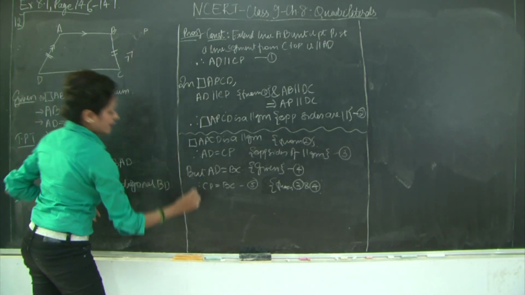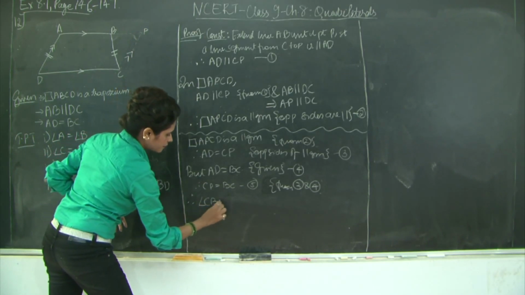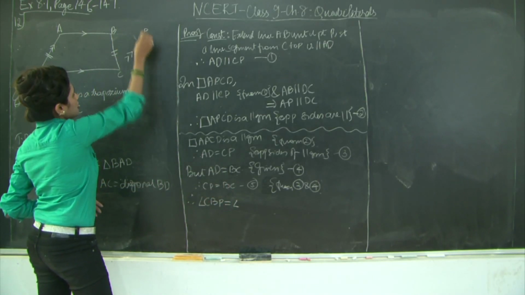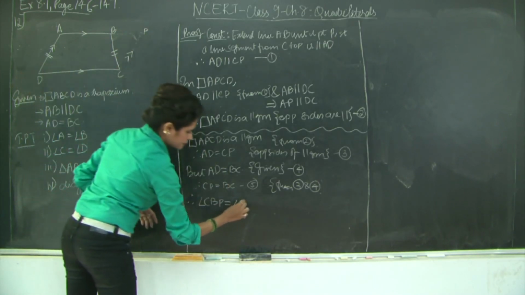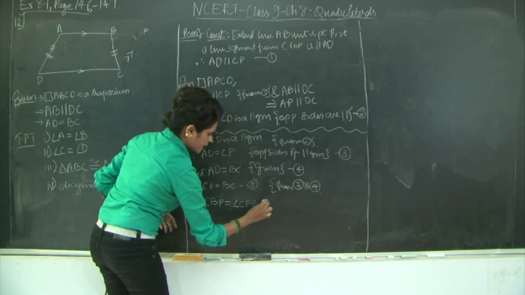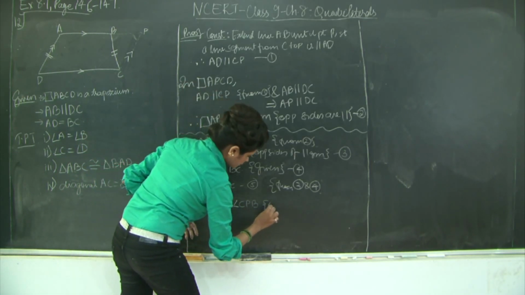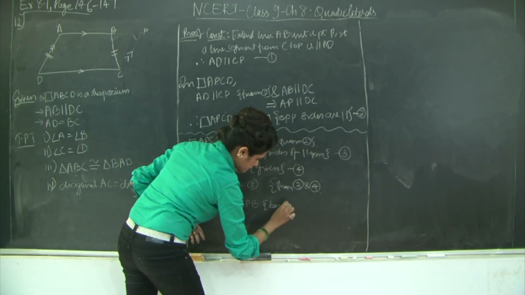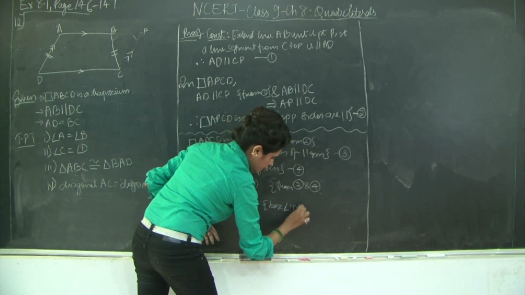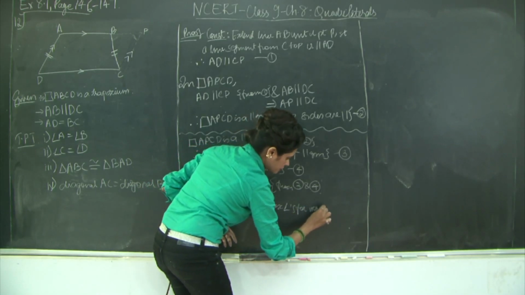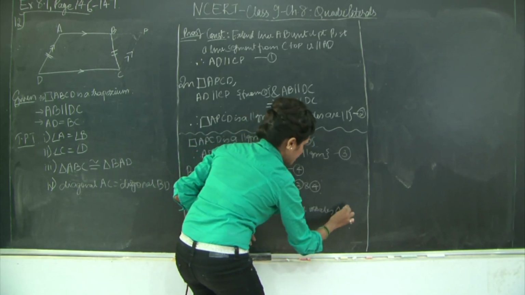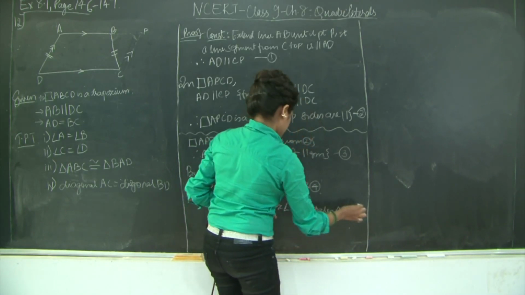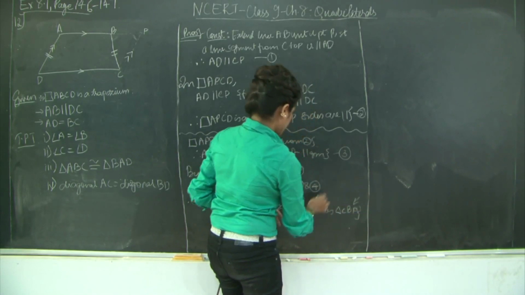For CP I have angle CBP is equal to angle, for BC the opposite side is angle CPB, and I'll say base angles for isosceles triangle CBP. Let's mark this as statement number 5.